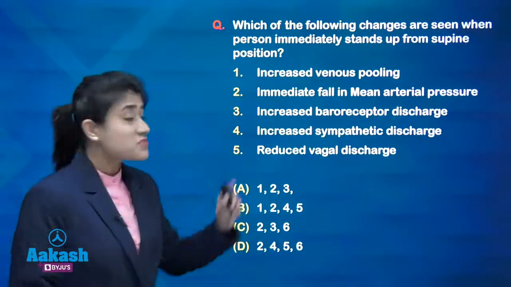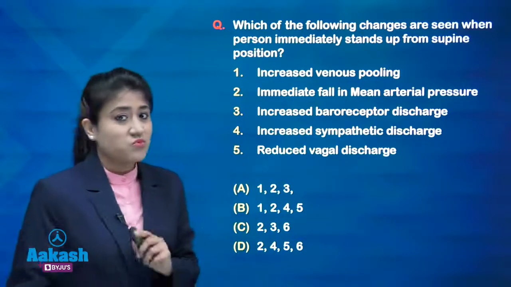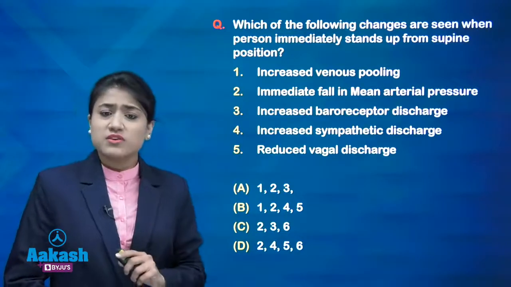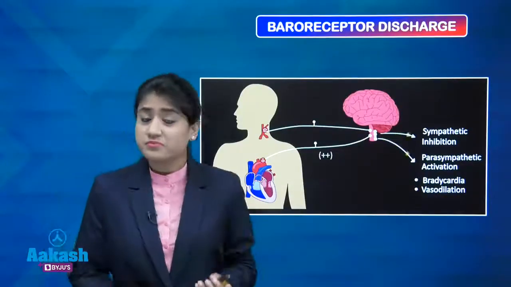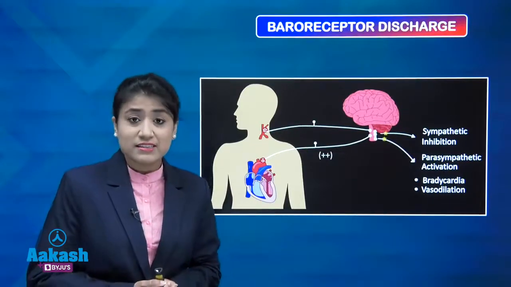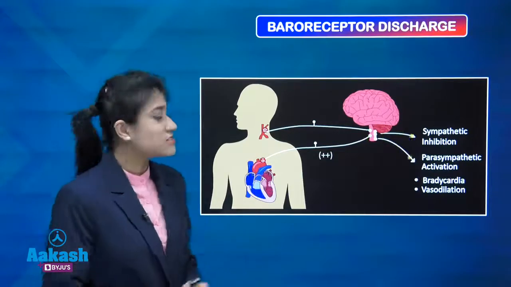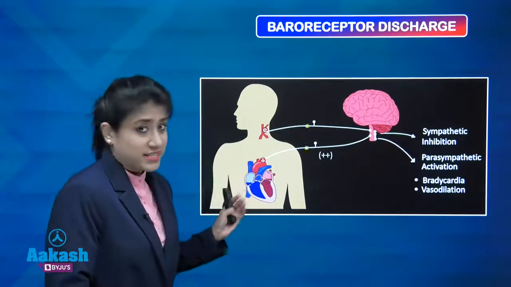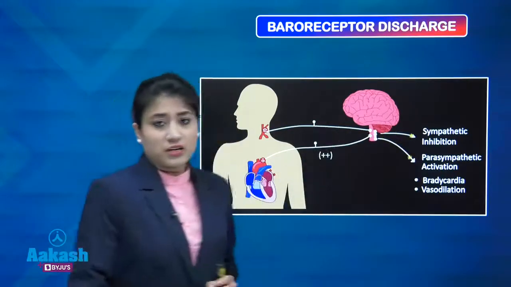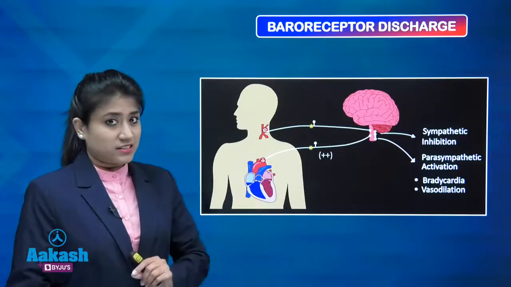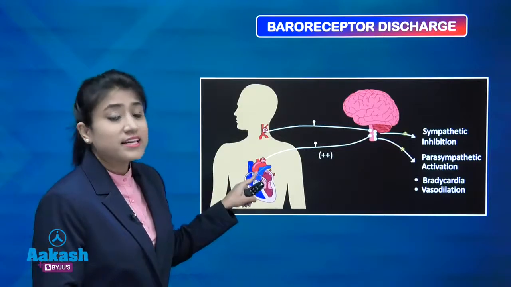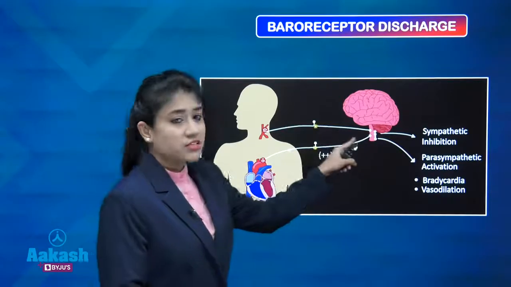Now starting with our question, which of the following changes are seen when a person immediately stands up from a supine position? Okay, so first we will talk about the baroreceptor discharge. We know whenever there is increased mean arterial pressure, then there will be increased baroreceptor discharge from the carotid sinus and from the aortic sinus. And this information goes to the medulla in the form of the 9th nerve and 10th nerve. From the carotid sinus it is the 9th nerve, and from the aortic sinus it is the 10th nerve, carrying afferents towards the medulla.